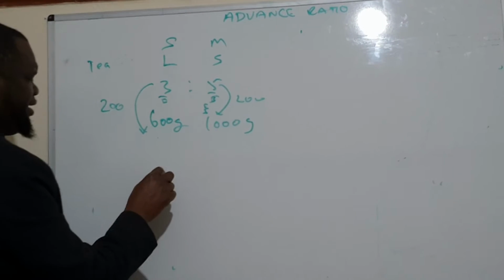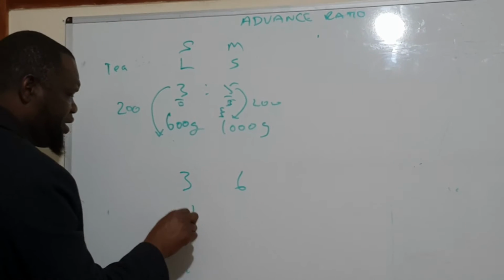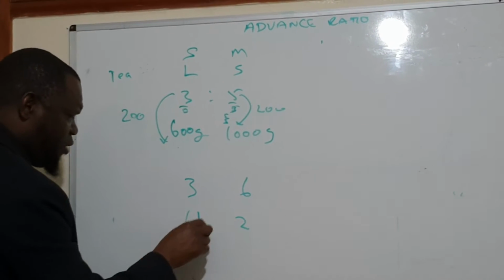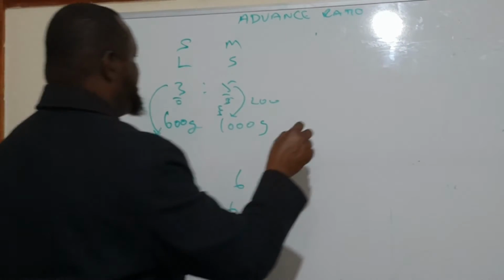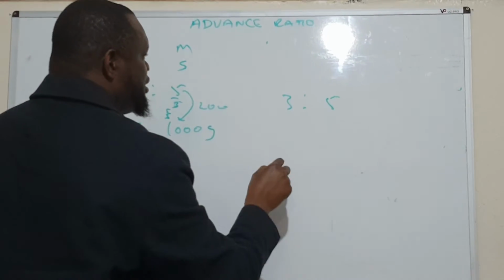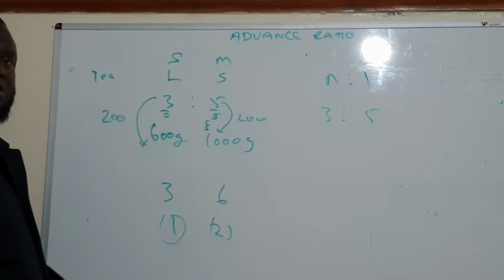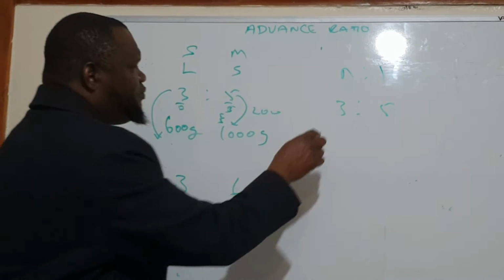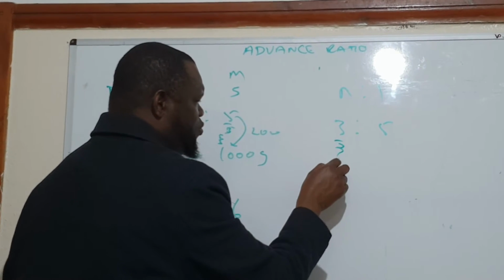If two things are divided in a ratio of, let's say, 3:6, what's the unit ratio? It's 1:2. For every unit of 1, you get 2 of that. So if we apply the same thing here, the ratio is 3:5. If you want to find it in the form of 1:n, that means dividing both sides by 3. If you divide by 3, you have 1.